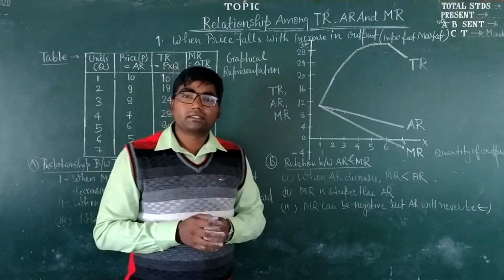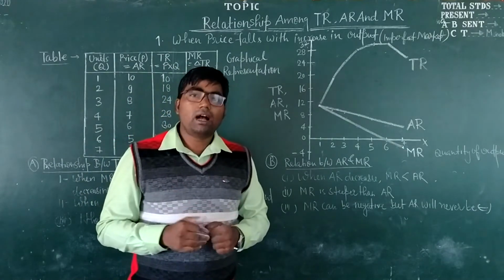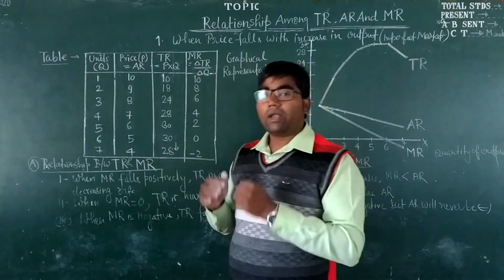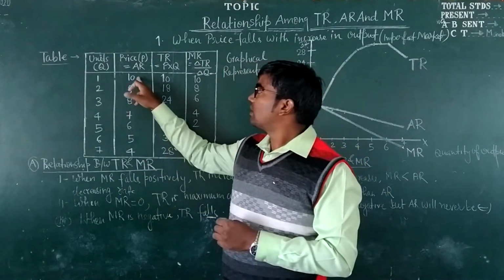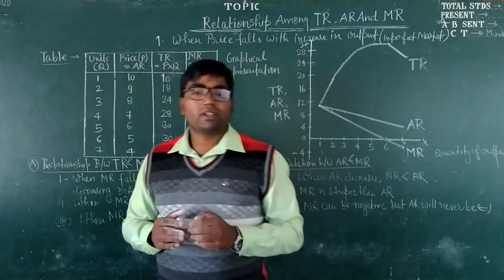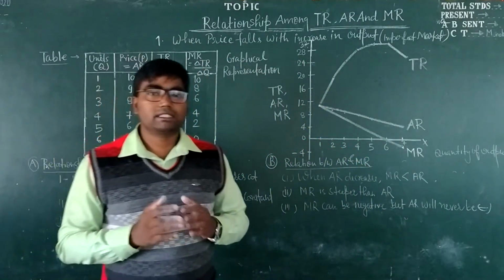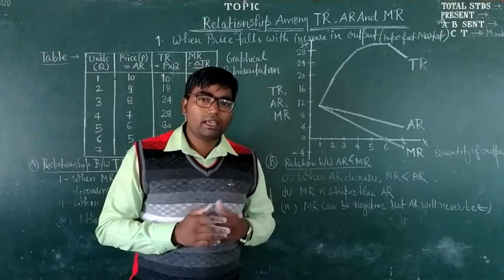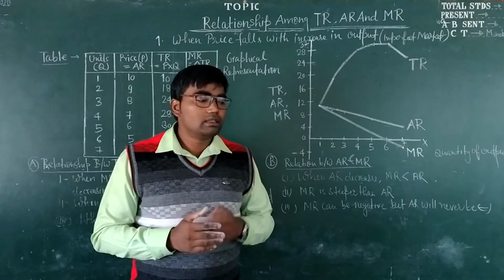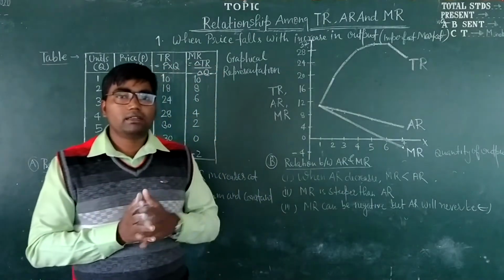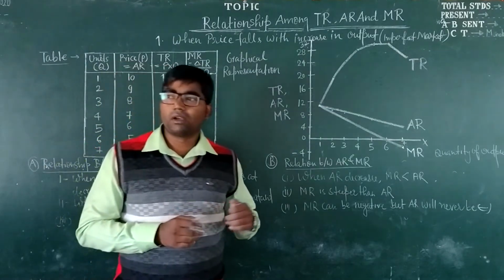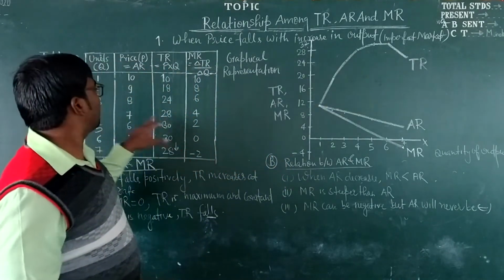In such markets, producers or sellers can increase their sale only when they reduce their price. So let's see what relationship TR, AR and MR hold in such market situation. This relationship can be explained graphically as well as with the help of a table.